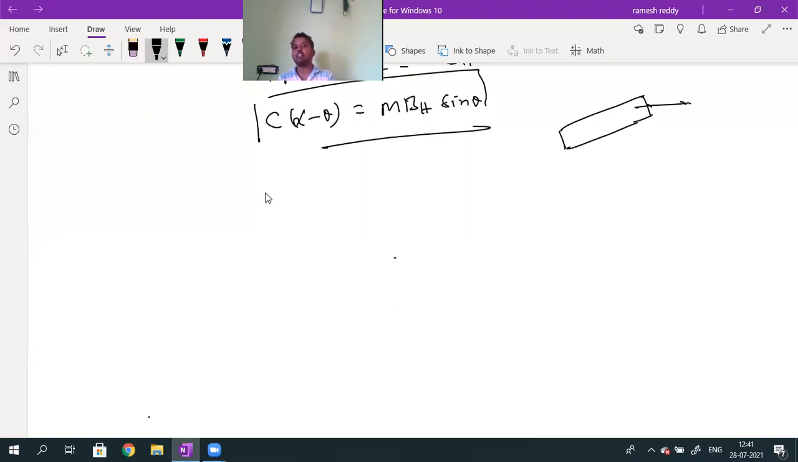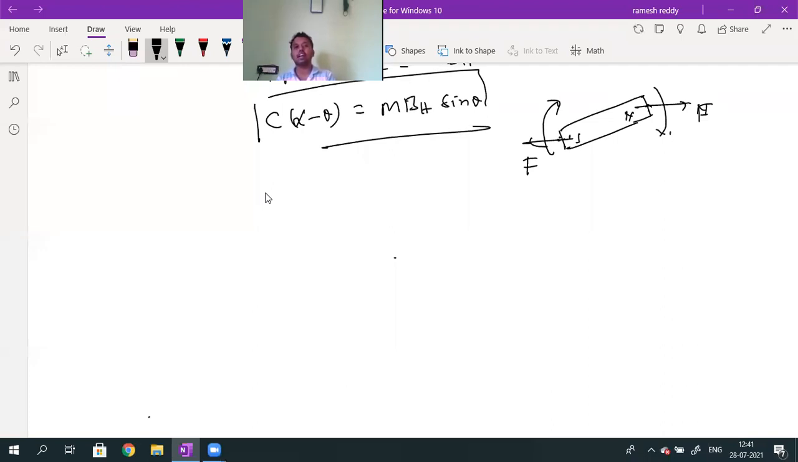If I call this the north pole and this the south pole, the north pole will experience a force like this, and the south pole will experience a force like this. The north pole will rotate like this, the south pole like this. Is the body rotating clockwise or anti-clockwise? Clockwise. To rotate clockwise, two forces are applied, one here and one here. Two forces equal in magnitude but opposite in direction, acting at two different points, constitute a couple. Ismail, your doubt.